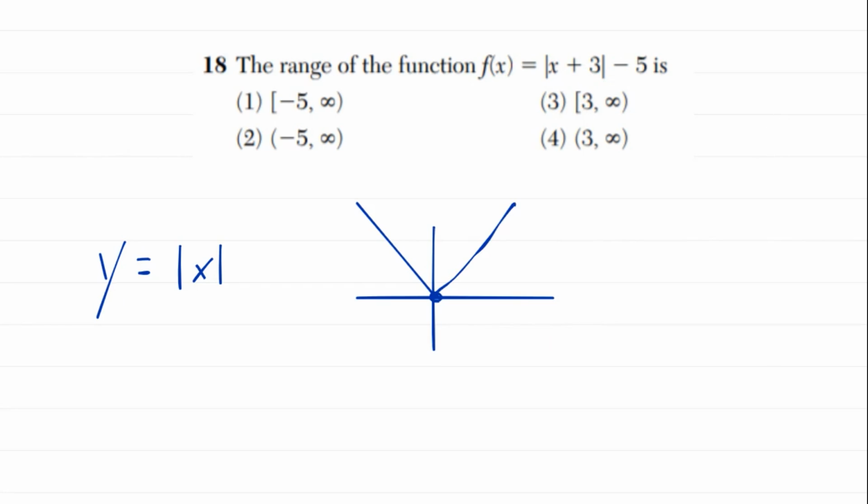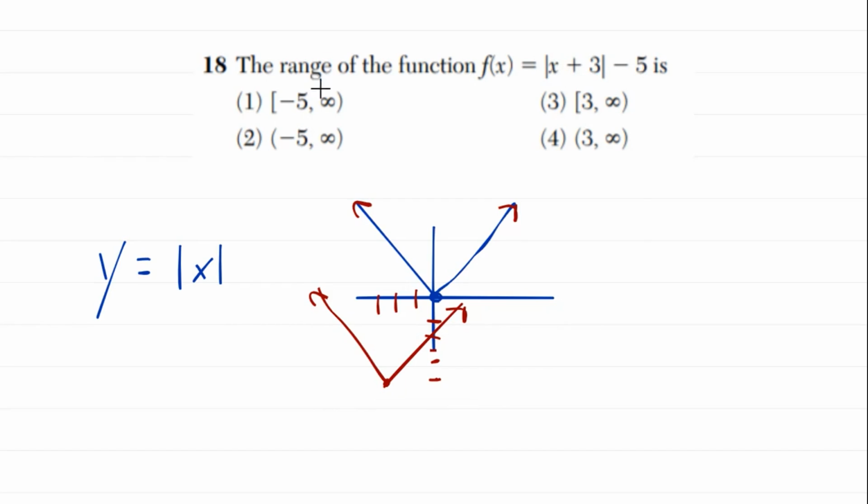So this +3 takes this graph and shifts it to the left 3 and down 5. 1, 2, 3, 4, 5. This is going to be a very rough graph, but left 3, down 5, it would be right about here, and it would look something like this. Very, very rough draft, and I forgot the arrows on this. It goes infinitely in those directions. So this red graph is our graph of the absolute value of x plus 3, minus 5.